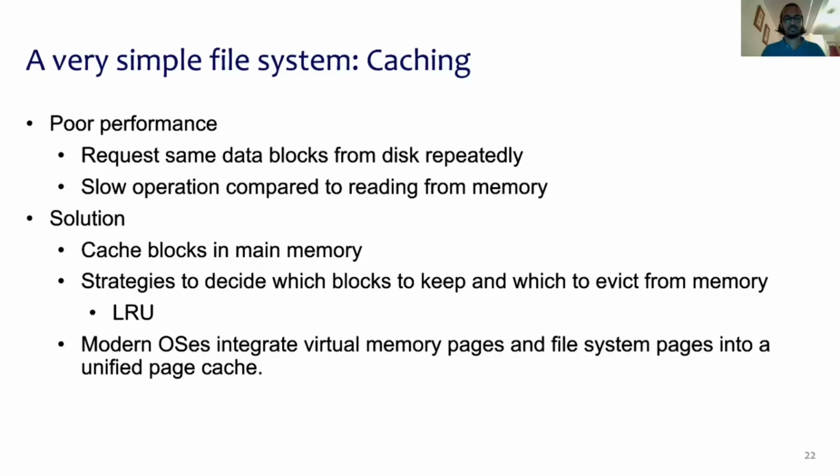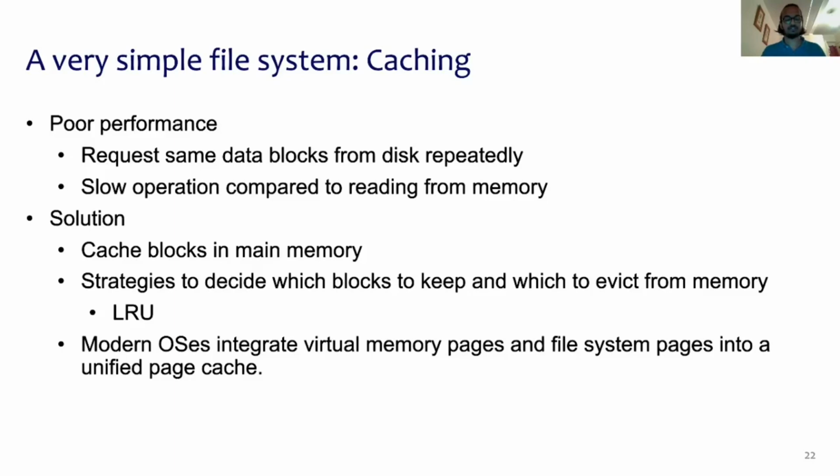Next, let's look into why our simple file system is not ideal in terms of performance, and why the performance could be really poor. We see that during the read and write operations, we request the same data blocks from disk repeatedly, and also make the observation that reading from disk is a slow operation compared to reading from memory. The solution adopted by many modern operating systems is to cache the data blocks in main memory.